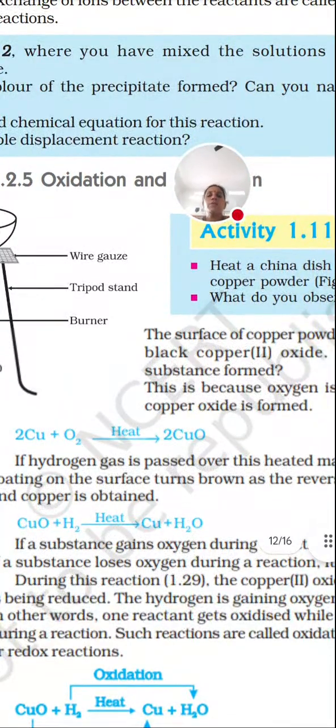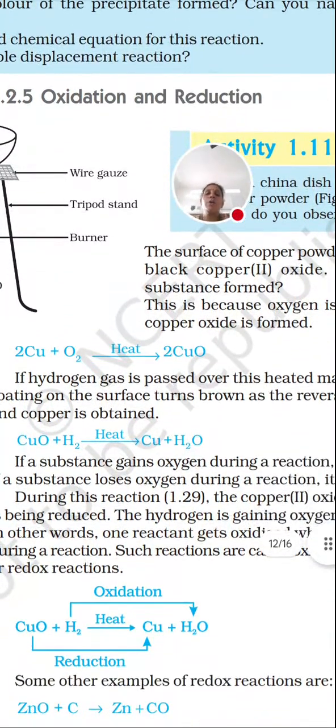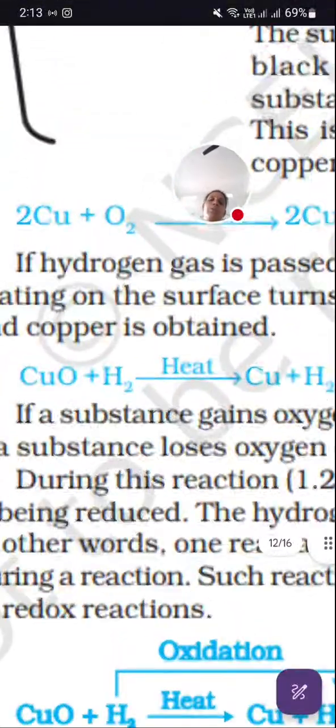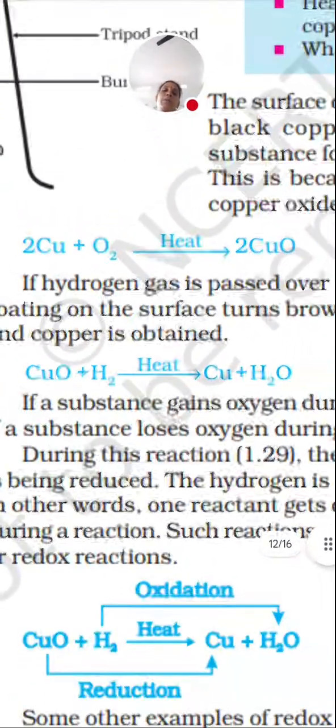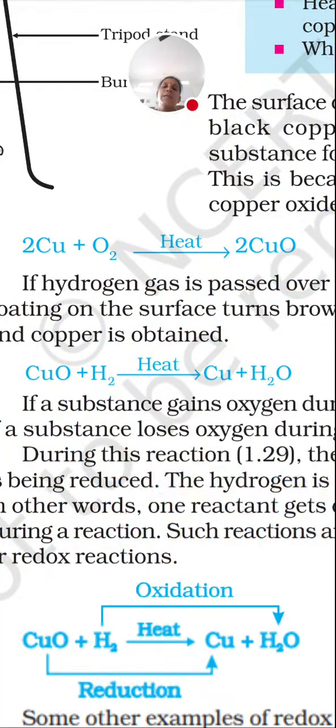Addition of oxygen is called oxidation reaction. So copper is getting added with oxygen to form copper oxide, and in the same way copper oxide is reacting with hydrogen to form copper and H2O. Removal of oxygen is called reduction. You can compare both. In the first reaction, when oxygen is added, it is called oxidation. In the second reaction, when hydrogen is replacing oxygen, it is called a reduction reaction.